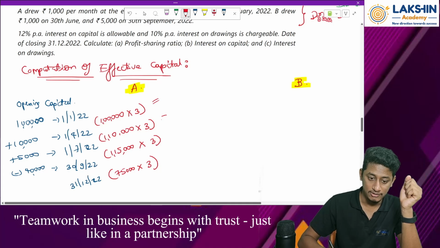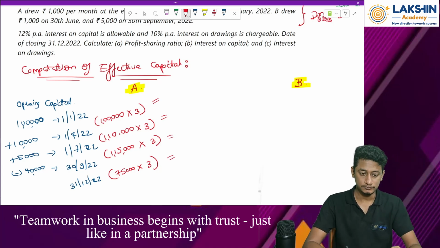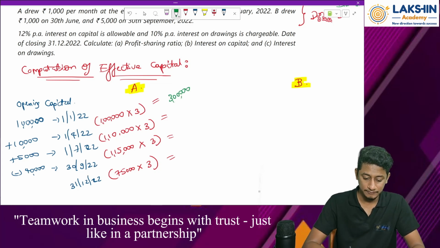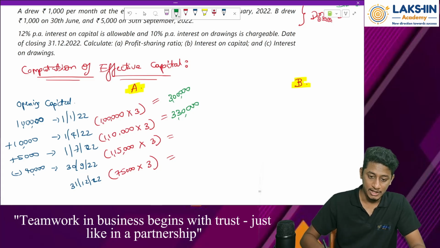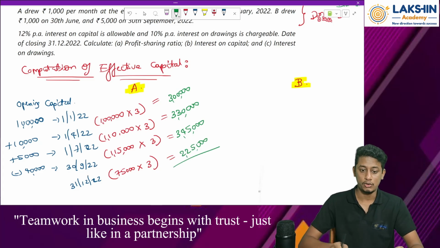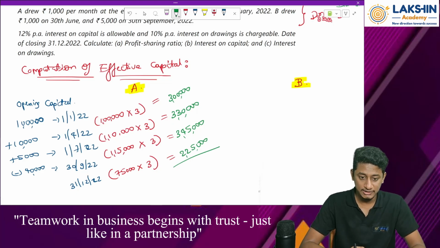So now find out the values over here. First of all, 1 lakh into 3 will be straight away 3 lakh. Then 1 lakh 10,000 into 3, that is 3 lakh 30,000. Then 1 lakh 15,000 into 3, 3 lakh 45,000. Then 75,000 into 3, that is rupees 2 lakh 25,000. Total all of them. 3 lakh plus 3 lakh 30,000 plus 3 lakh 45,000 plus 2 lakh 25,000 equals rupees 12 lakh.